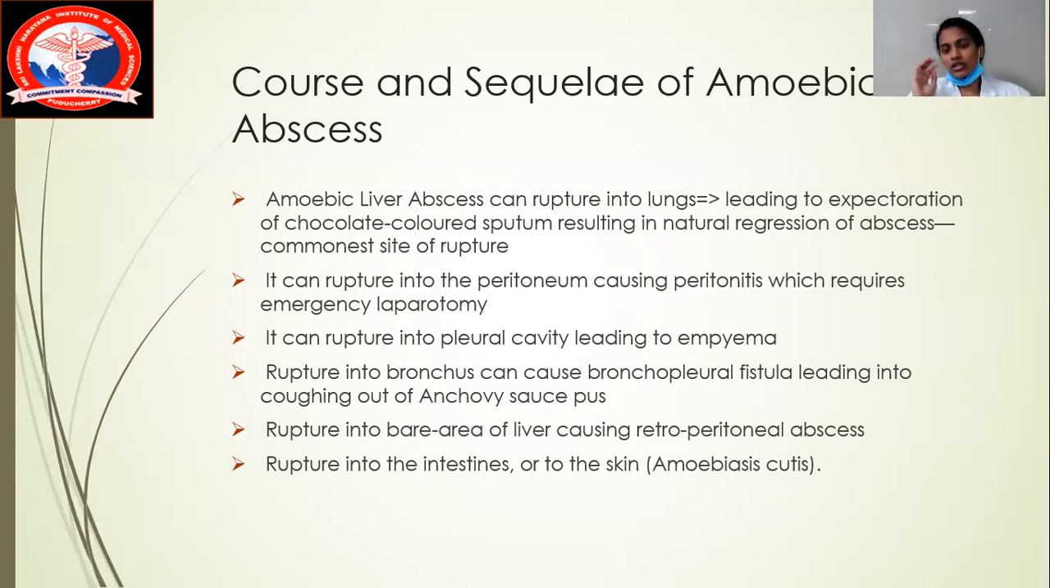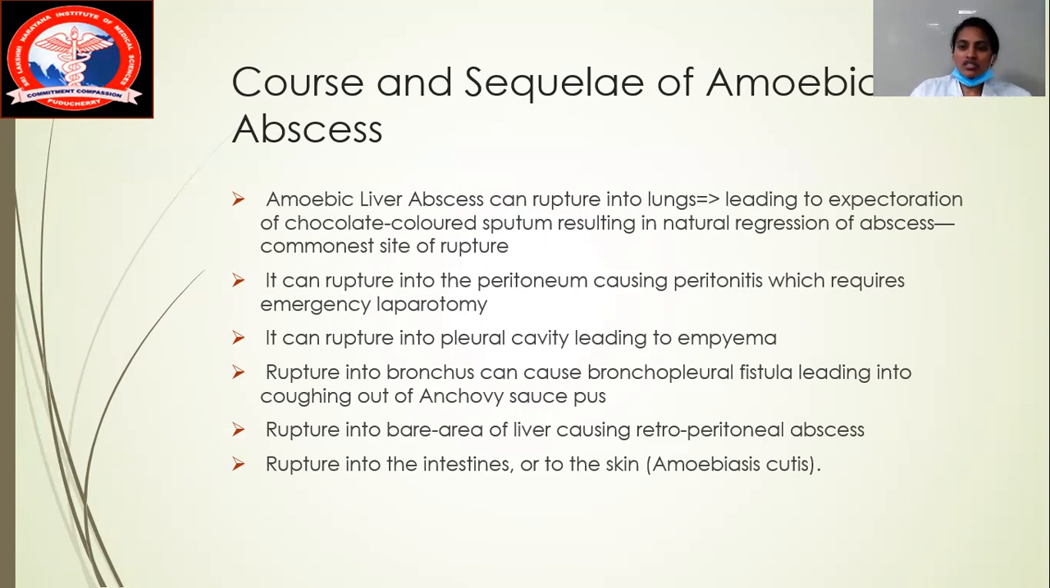What are the causes and sequelae of this amoebic liver abscess? Now we have understood an abscess or a cavitational content can rupture, right? So the amoebic liver abscess can initially rupture into the lung, leading to expectoration of chocolate colored sputum, resulting in natural regression of the abscess, which is the commonest site of rupture. The second is rupture into the peritoneum, causing peritonitis, which requires emergency laparotomy. So it's an emergency case for a surgeon. If there is any rupture into the peritoneum, we think of peritonitis, then we go inside the OT and start an emergency laparotomy.